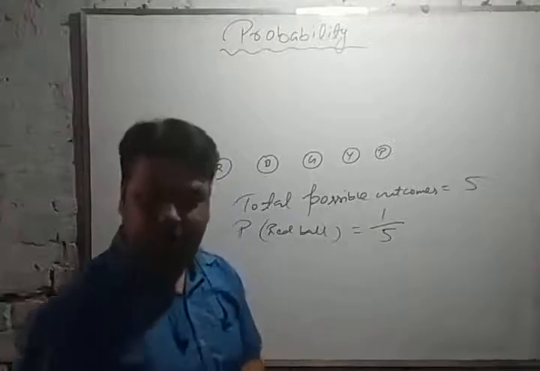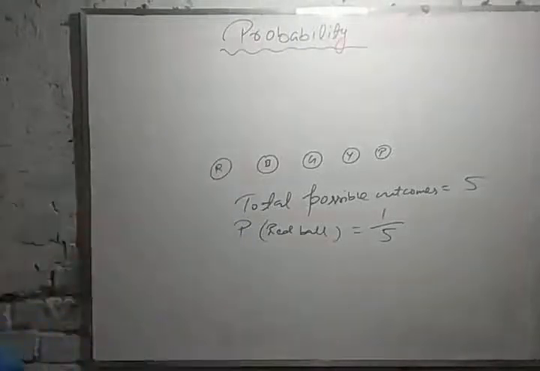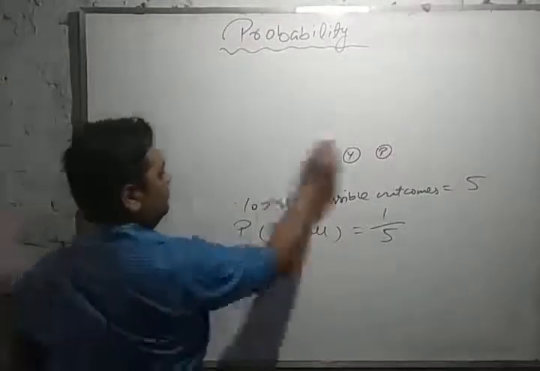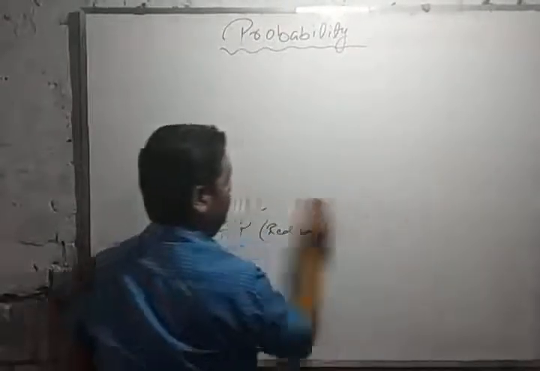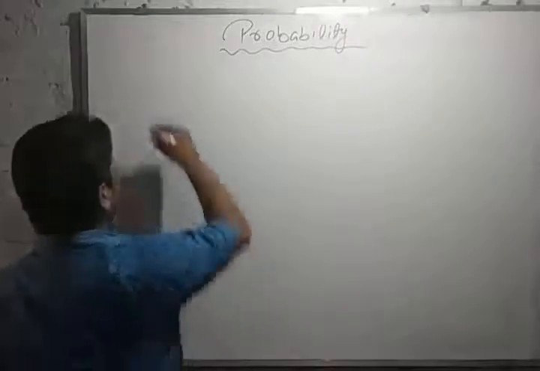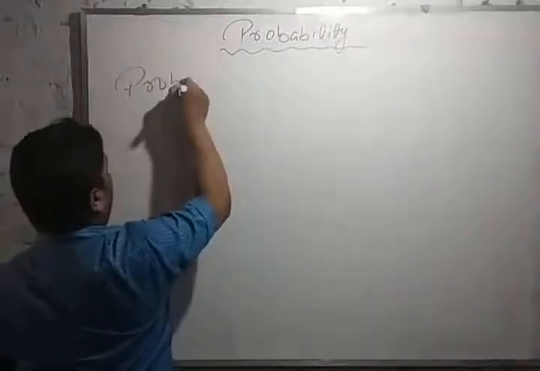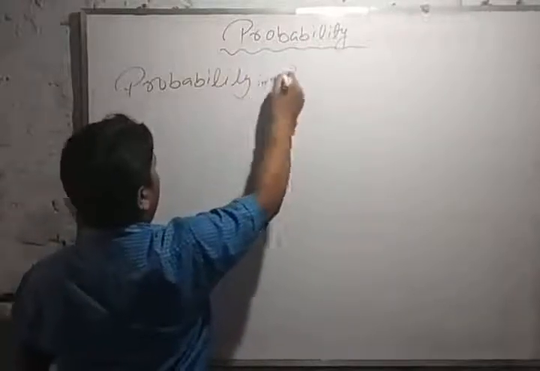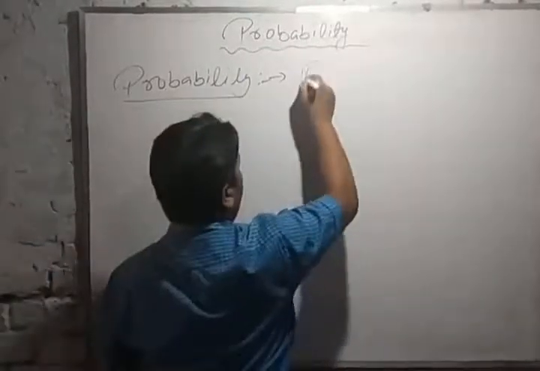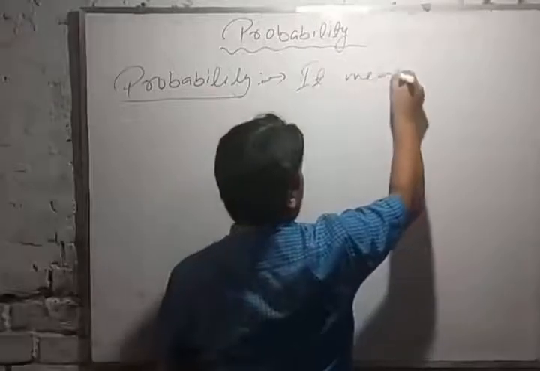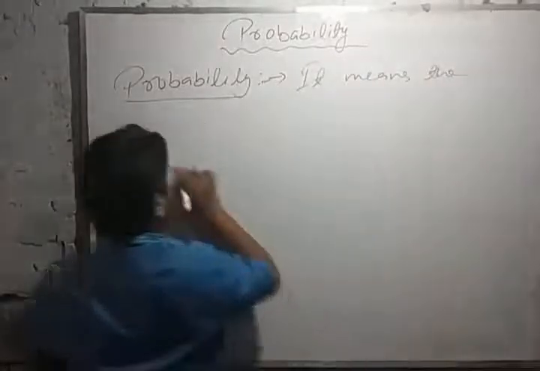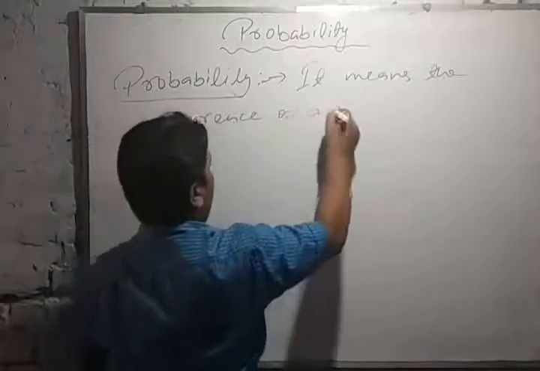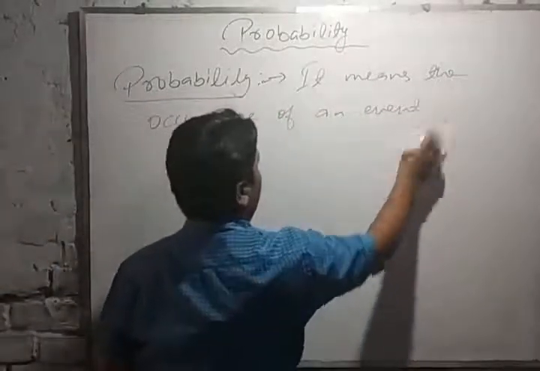So let's start with the definitions. The first definition is probability. Probability means the occurrence of an event.